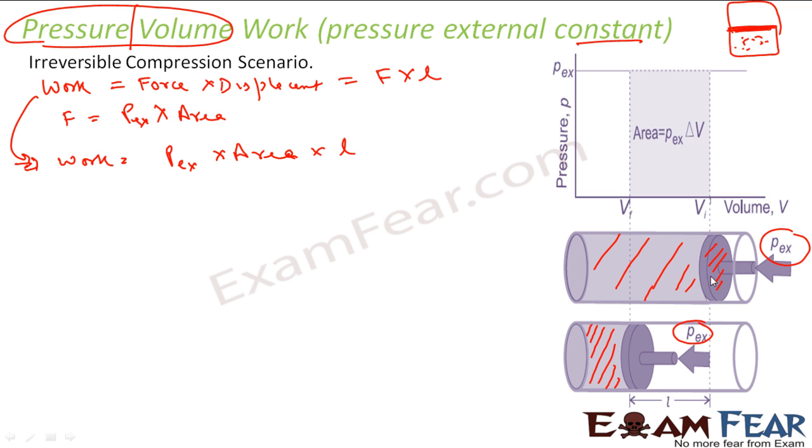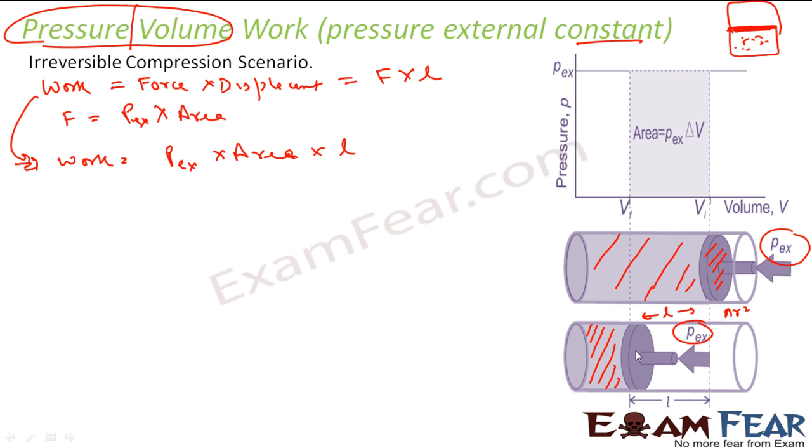See, this is the area of the piston. Let's suppose it's pi r square, where r is the radius of this, and this is the L here. So pi r square L, if you see, is nothing but the volume of the cylinder, this much cylinder.